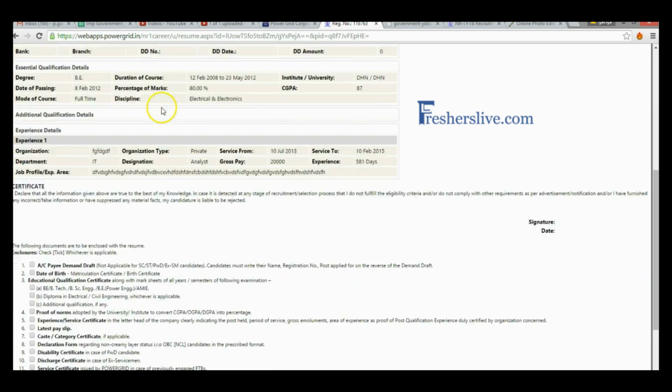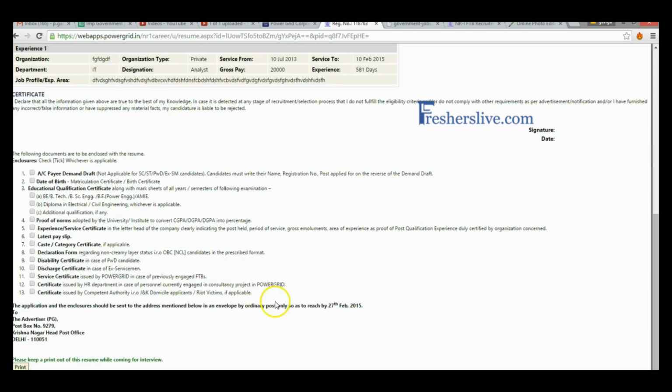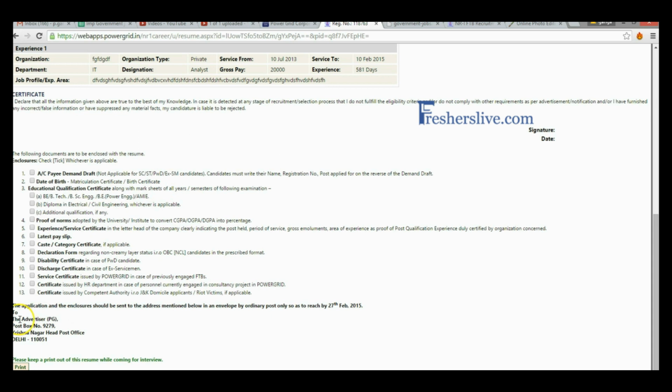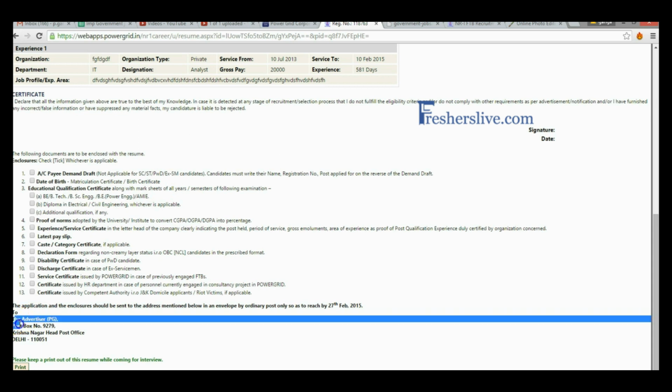This is the preview of the online application. Candidates have to download this application and affix a recent passport size photograph with a signature and enclose all supporting documents and send to the particular address. This application and copies of documents should be sent to this address.